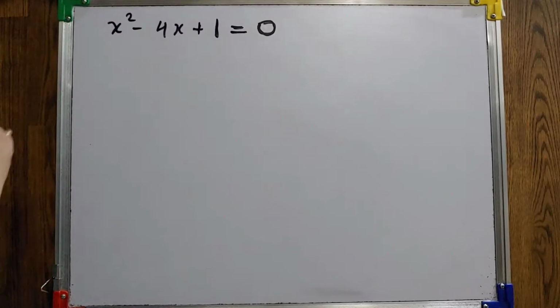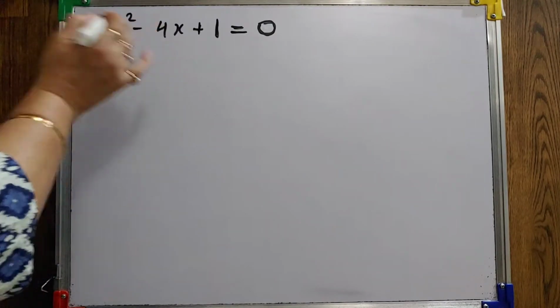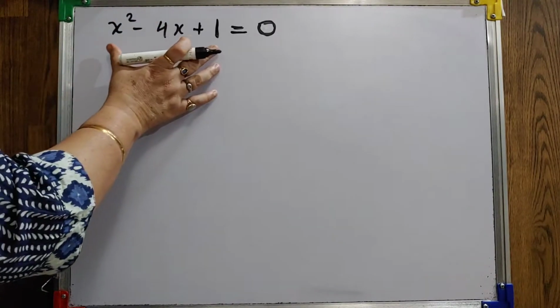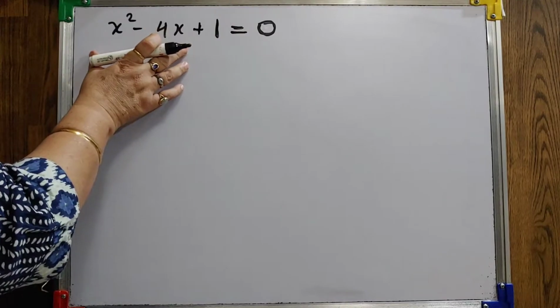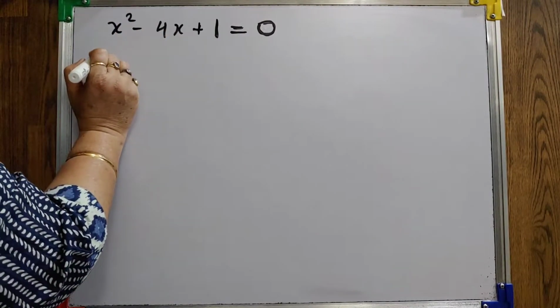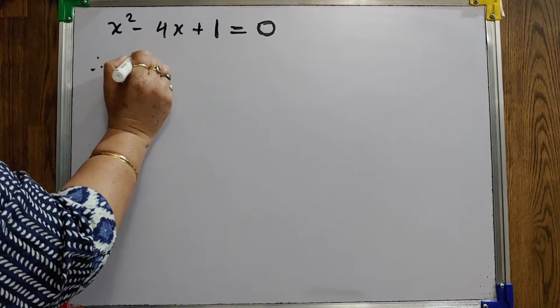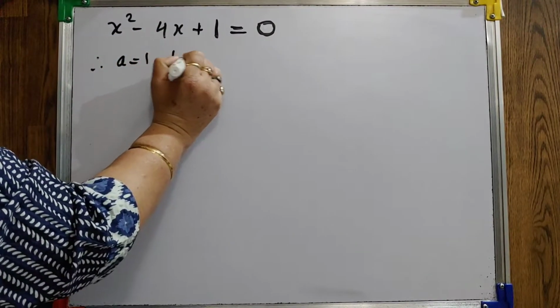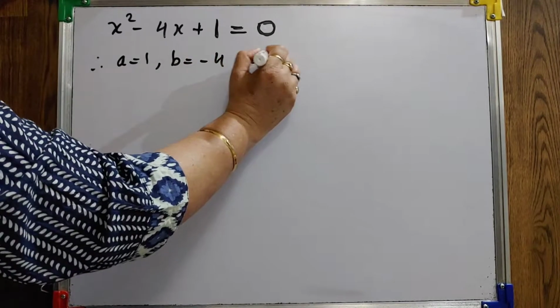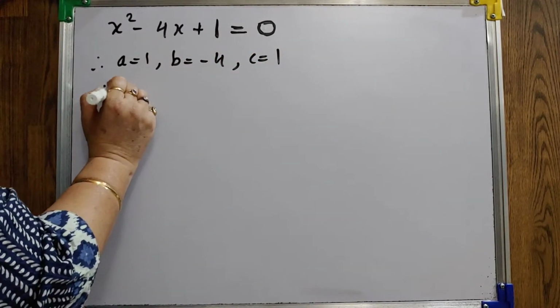Students, in the previous video we discussed how to find the nature of roots. Now we will solve the sums based on that. We have to find the nature of roots of this equation. First, it is in standard form, so your A is 1, B is minus 4, C is 1. First find the discriminant.